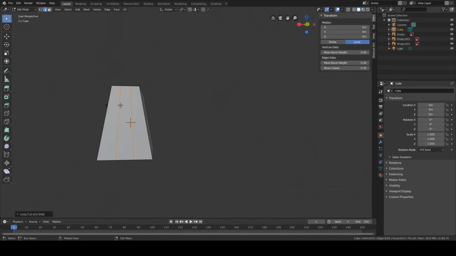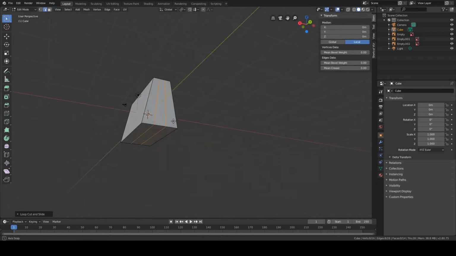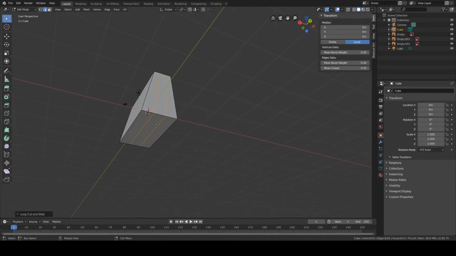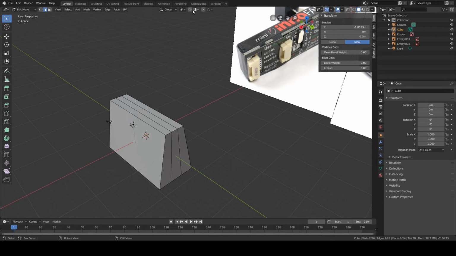However, you notice that the loop cuts are not really parallel. This is because I tapered my object. So I'm going to make those lines parallel now. I'm going to do that one by one. So I click on the bottom edge. I'm going to switch on my snap settings. I want to snap to vertex.